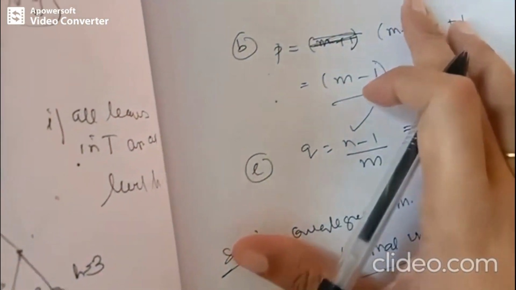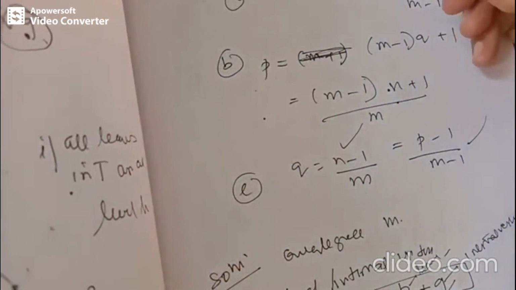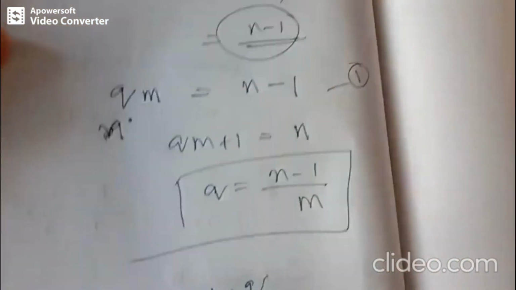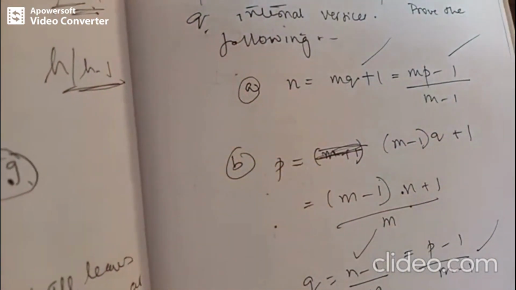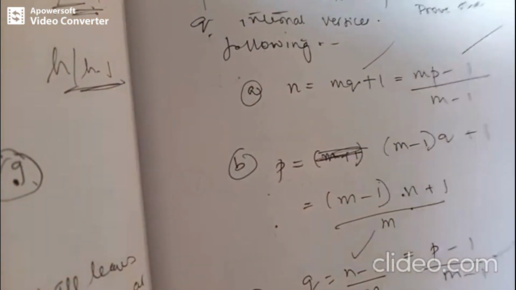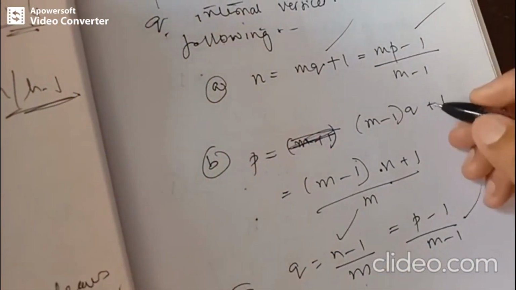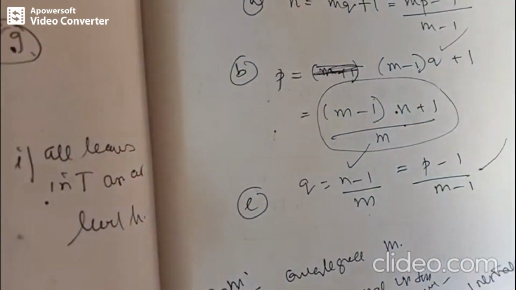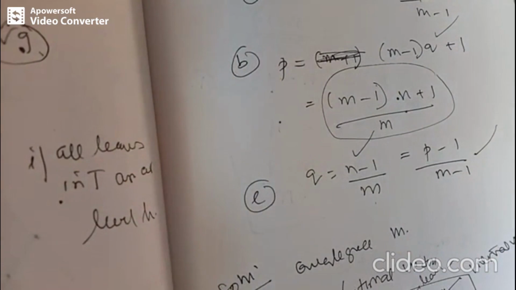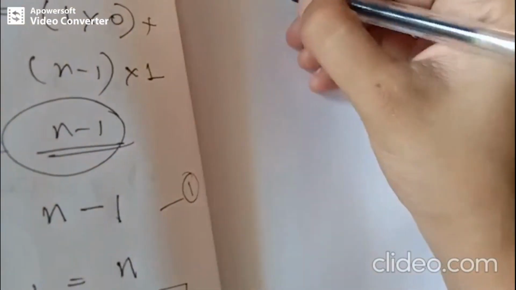Just cross check: n is equal to mp minus 1 by m minus 1. And n equal to qm plus 1 is already achieved. This is also achieved, that is p is q into m minus 1 plus 1. Further, this one we have to find out.